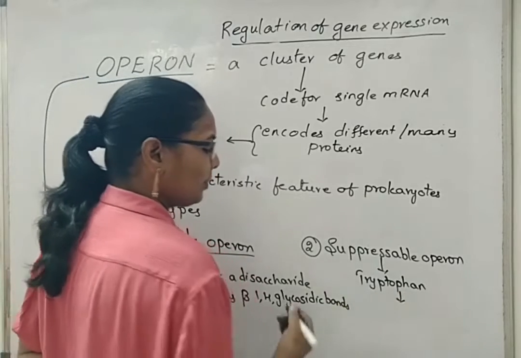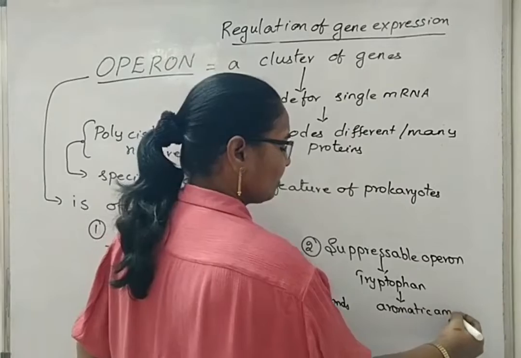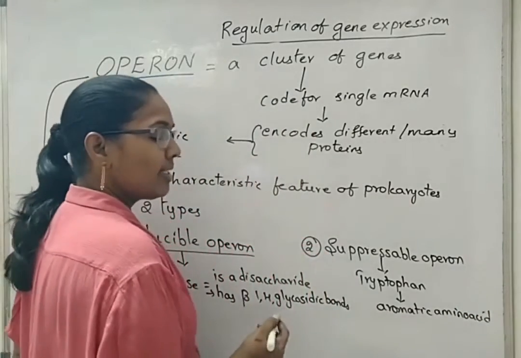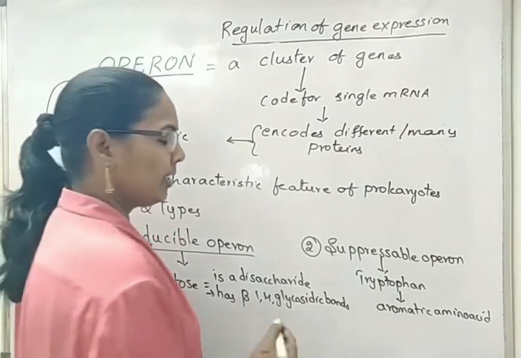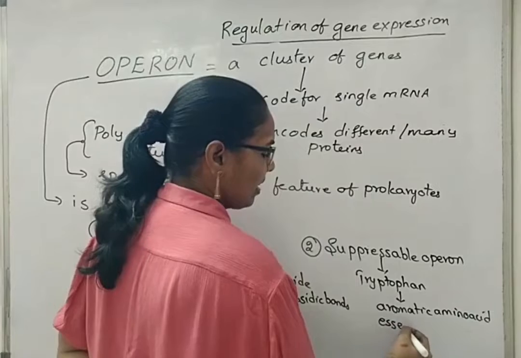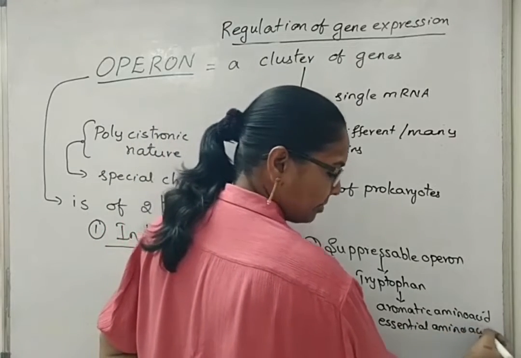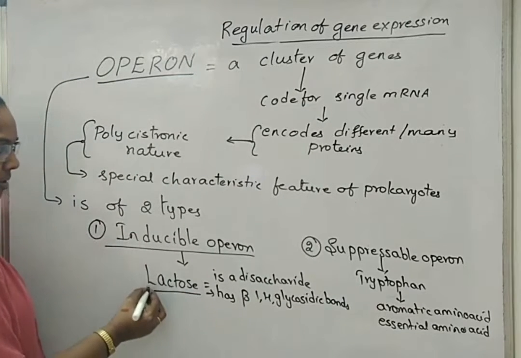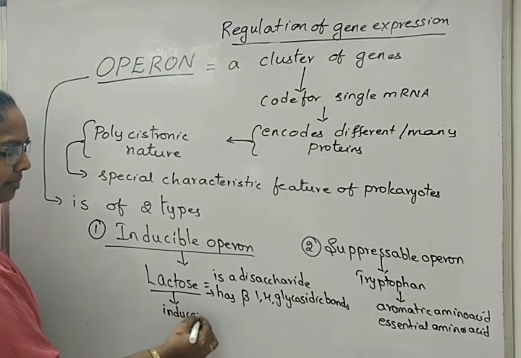But tryptophan is an aromatic amino acid, and it is also considered an essential amino acid because it is not synthesized in the animal body. It is an essential amino acid. Lactose is used as an inducer.